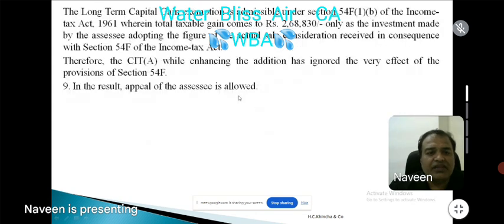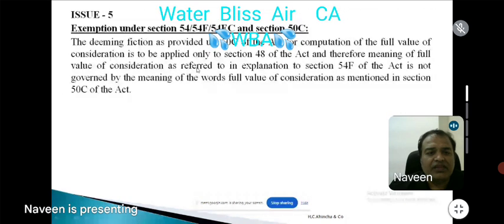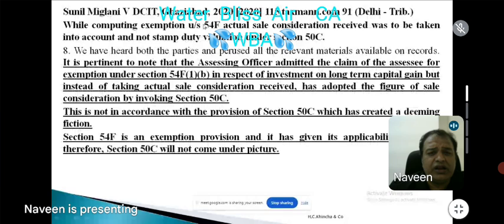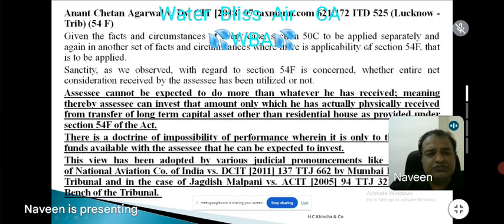Therefore, the law is telling in this case, take Sunil Miglani's case. While computing exemption at 54F, the actual sale consideration received was to be taken into account and not the stamp duty valuation under 50C. Sunil Miglani, 2020, 115 taxman.com 91, Delhi Tribunal. Similarly, a host of judgments are there. Lucknow Tribunal, Anant Chetan Agarwal, 97 taxman.com 621.